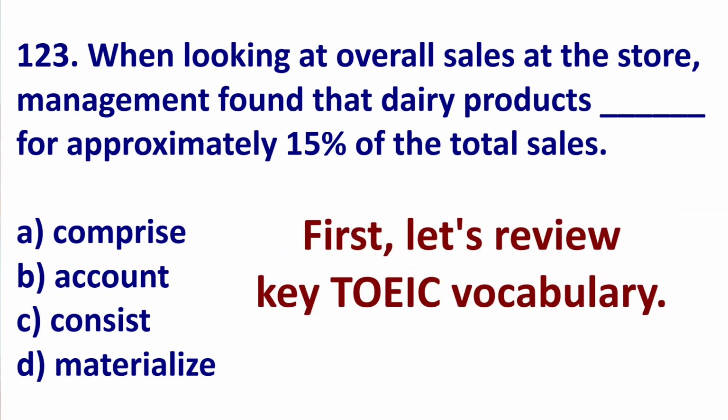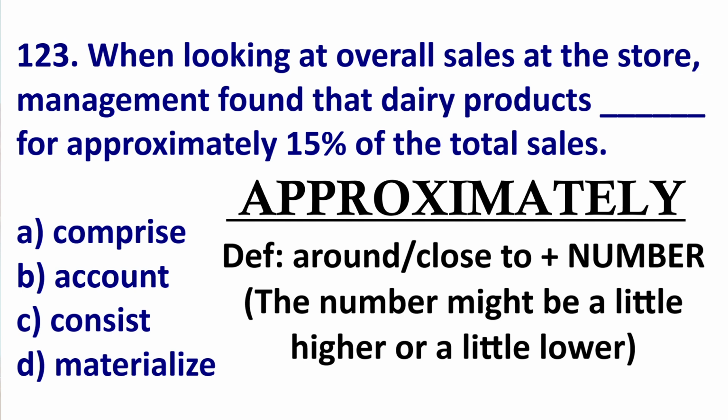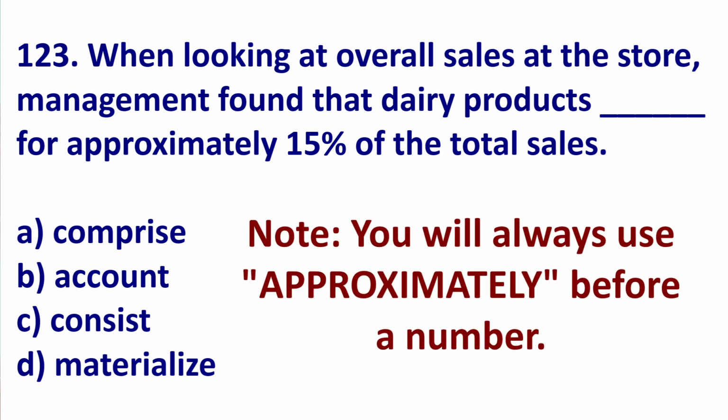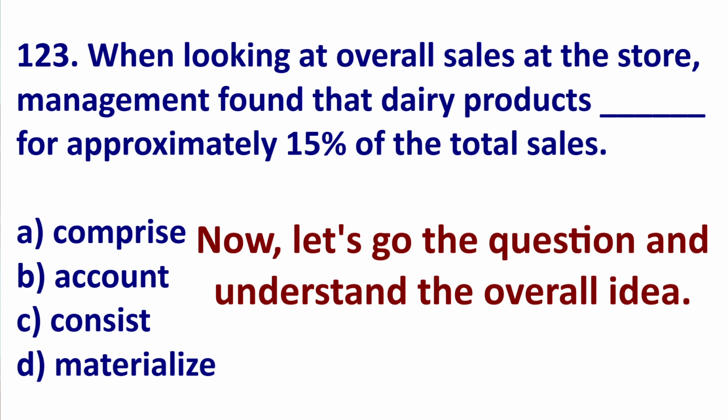Okay, let's first start by looking at one key vocabulary for TOEIC. This comes up fairly often when it says for approximately 15% of the total. Approximately means about that number. So it could be a little higher than that number or a little lower. For example, I could say the population of Canada is approximately 40 million. Now, it could be 39.5 million, it could be 41 million, but it is close to that number. So we use approximately before a number. So now go to the question.